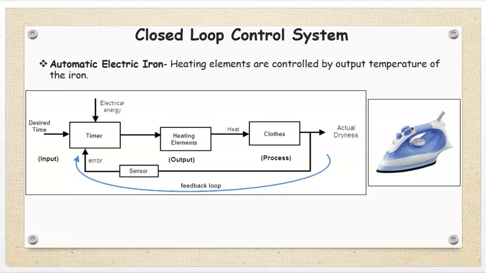Automatic electric iron. This is the example of closed loop control system. Heating elements are controlled by output temperature of the iron. Now we know that in case of automatic electric iron, there is one knob, this circular knob.